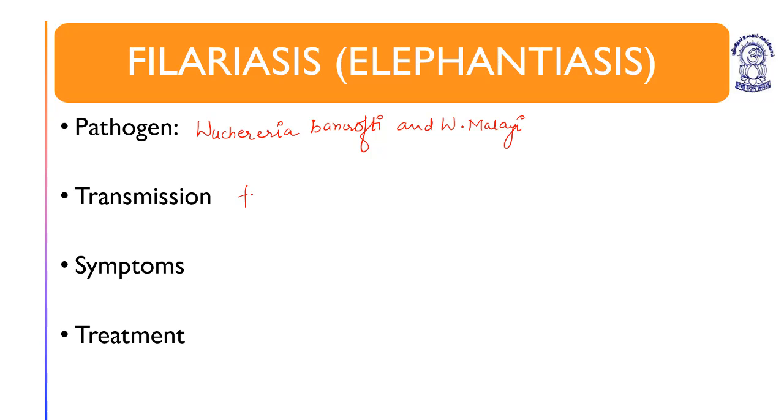Transmission is by the bite of the female Culex mosquito, right? The worm Wuchereria bancrofti lives in the lymphatic system.